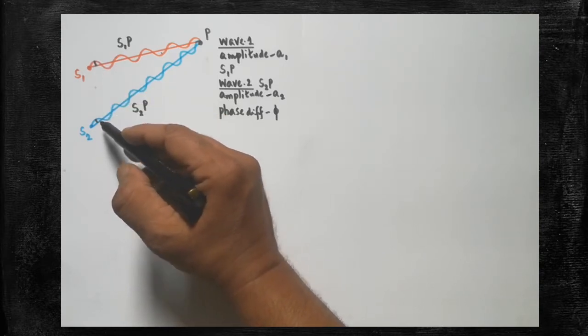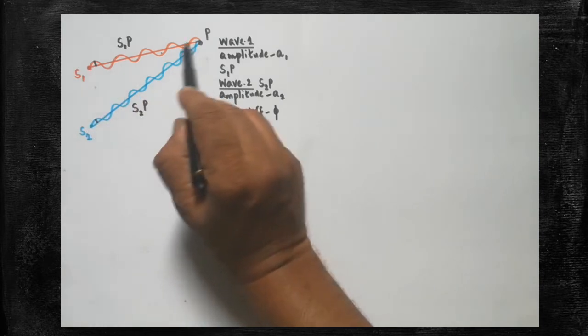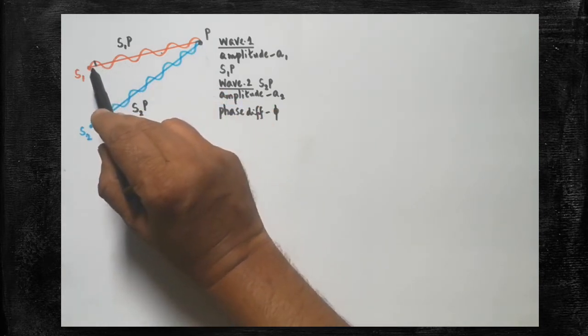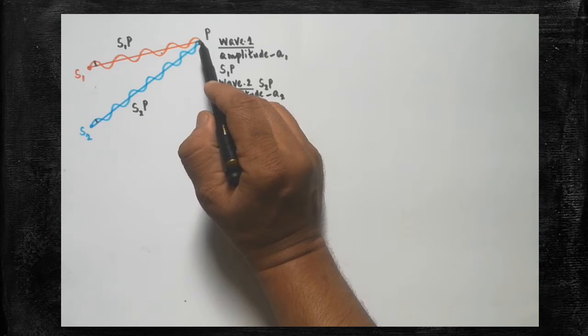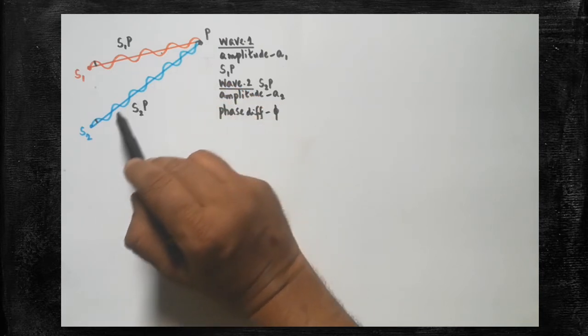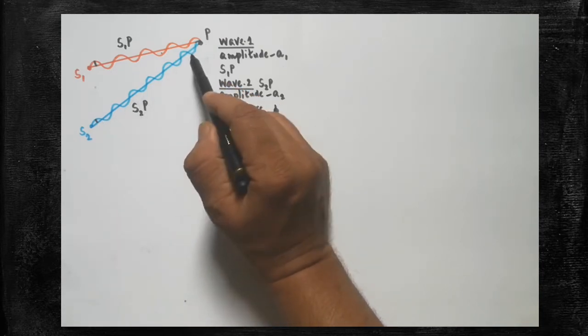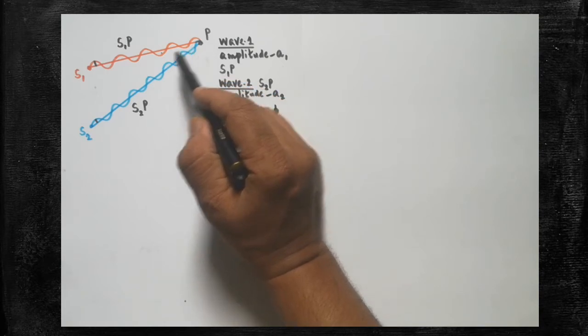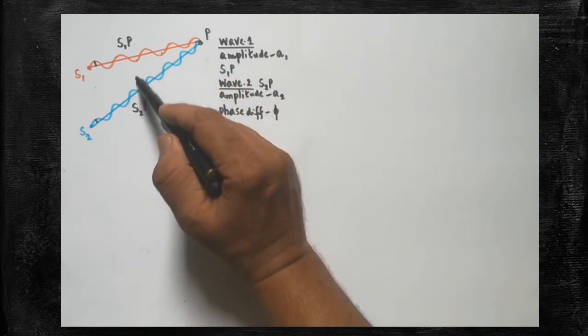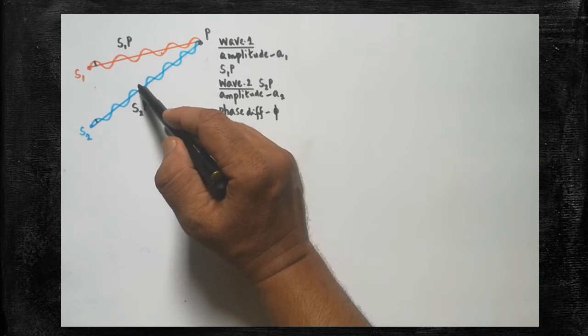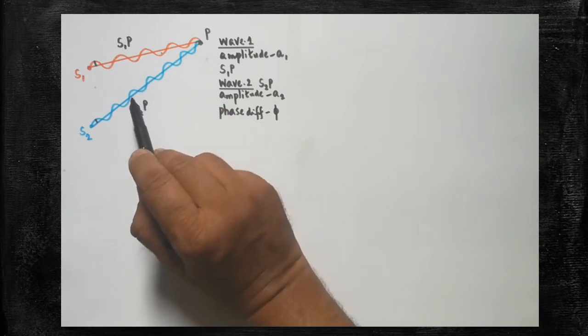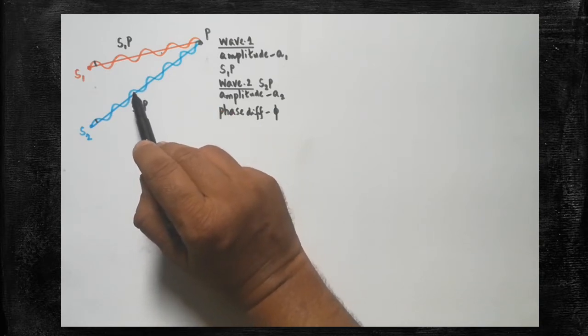Are you clear? So here, look at that. When it reaches the point P, this wave travels the clearly shorter distance to reach the point P. But the second wave travels a longer distance to reach the point P. Therefore, in between these two, there should be some path difference as well as phase difference. Here we are going to concentrate only on the phase difference.